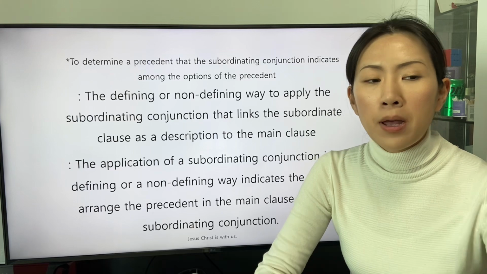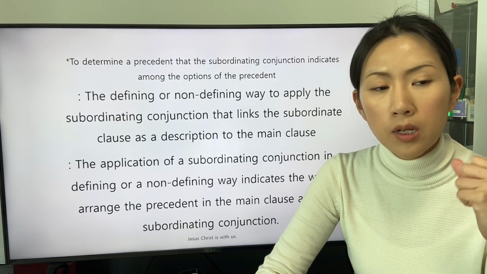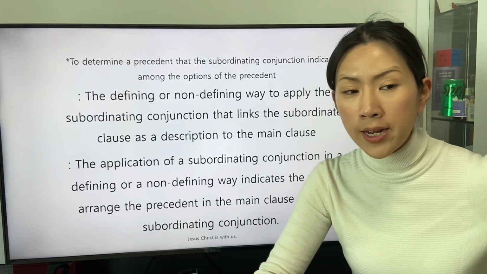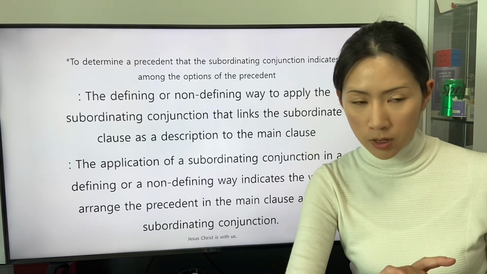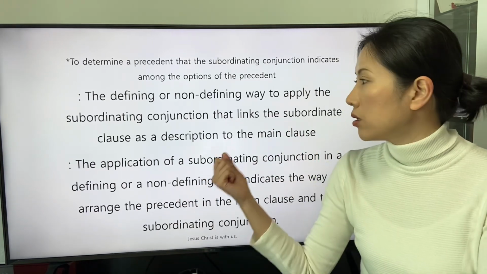Let's start to study the defining or non-defining way to apply the subordinating conjunction that links the subordinate clause as a description to the main clause.